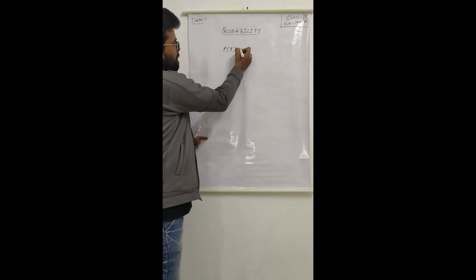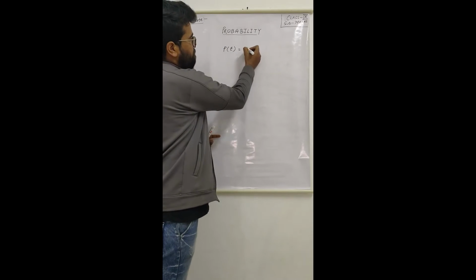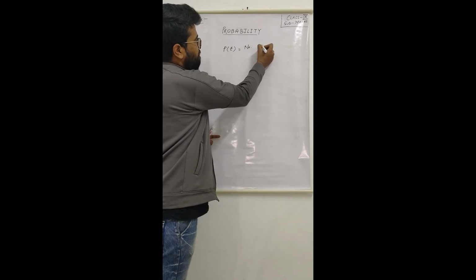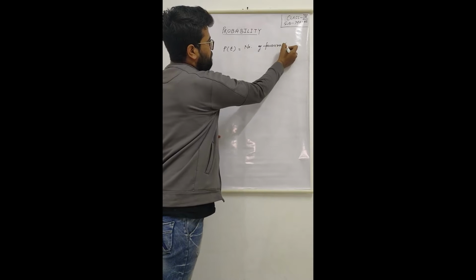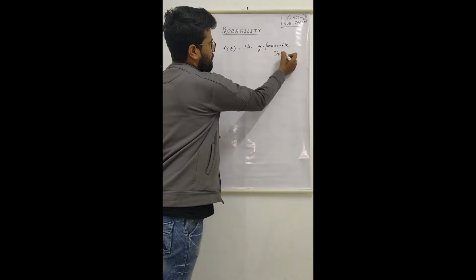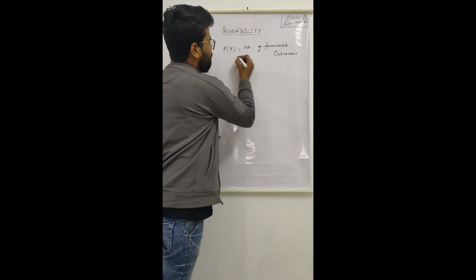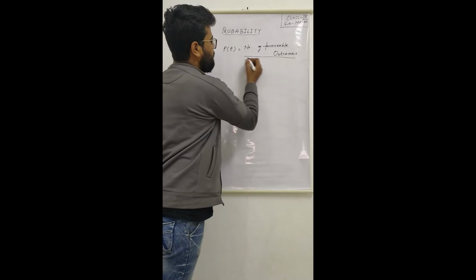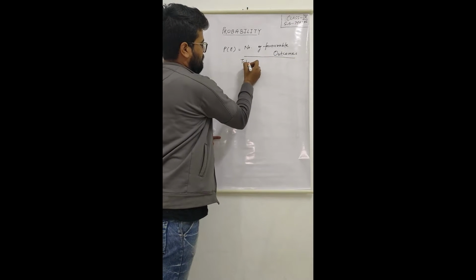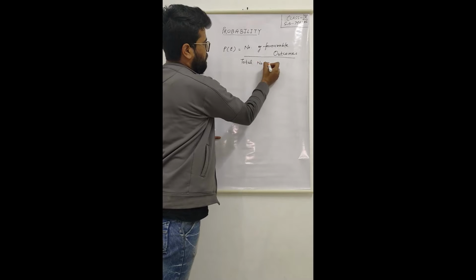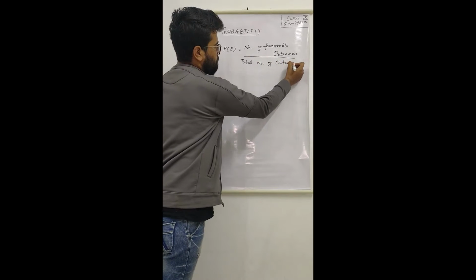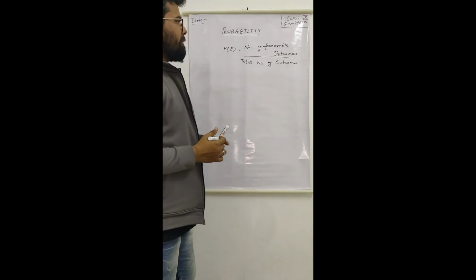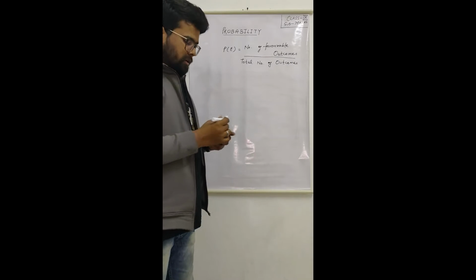So P(E) is equal to the number of favorable outcomes divided by the total number of possible outcomes.